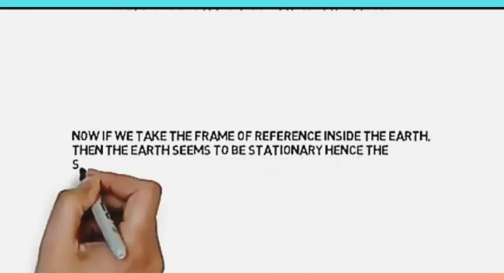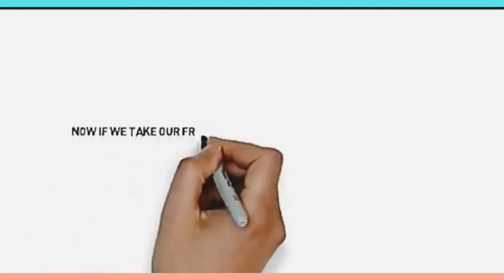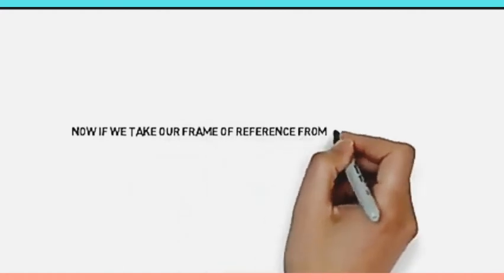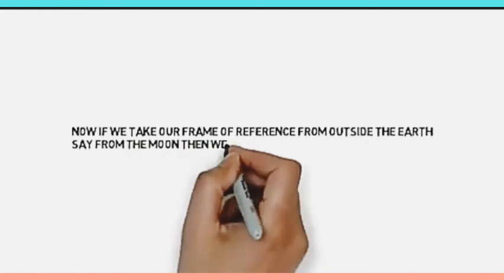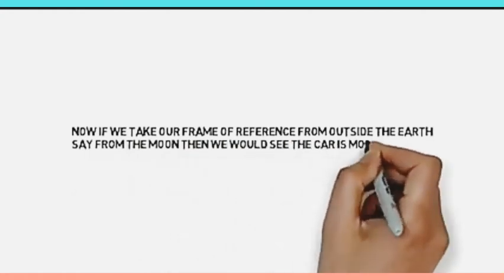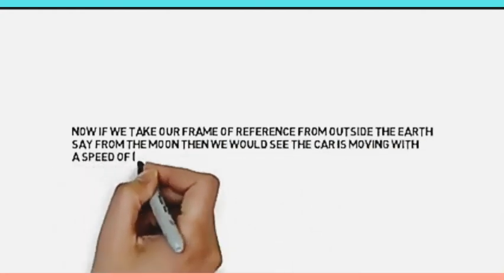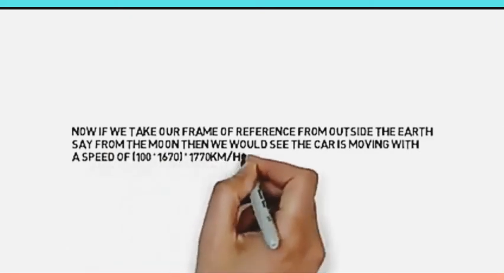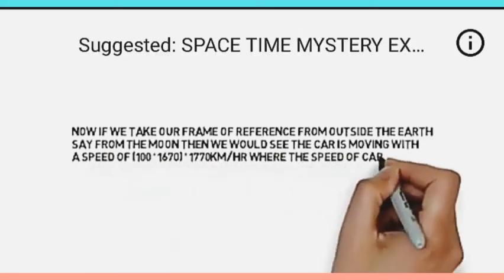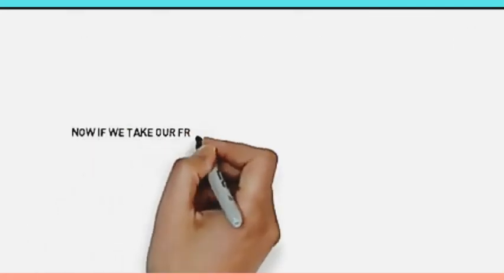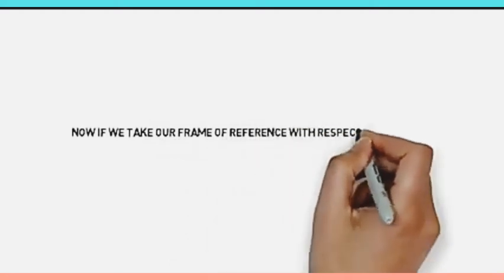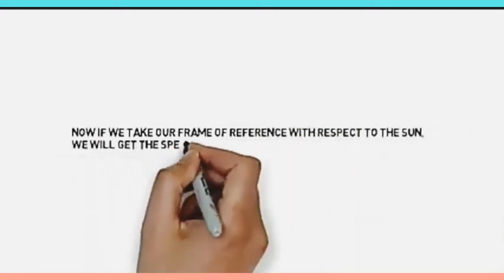Let's understand this mathematically. If we take the frame of reference inside the earth, which is stationary, the speed of the car is 100 km per hour. Now if we take the frame of reference from outside the earth, say from the moon, we would see that the car is moving at a speed of 100 plus 1670, which is equal to 1770 km per hour, where the speed of the car and the rotating speed of the earth get added.